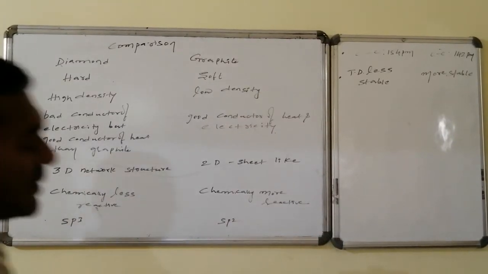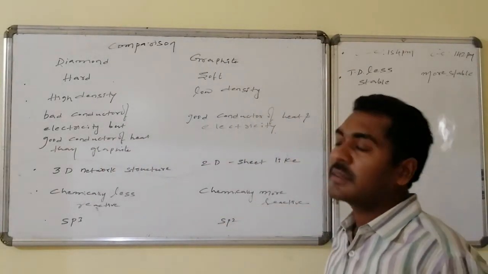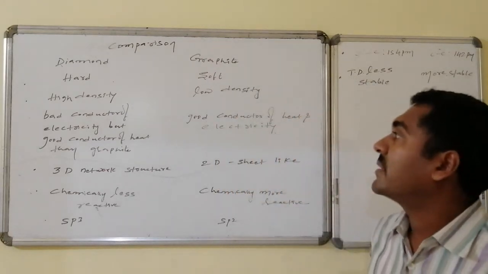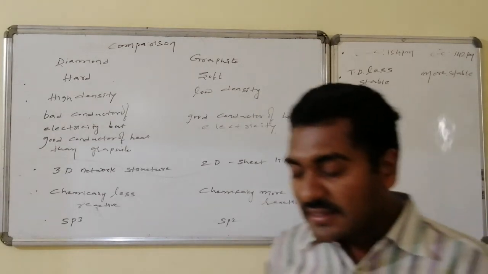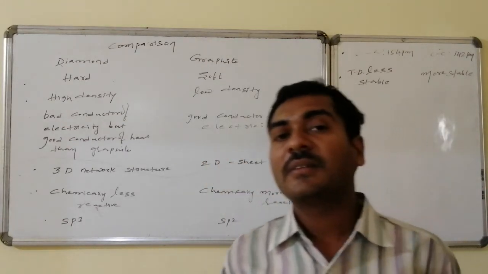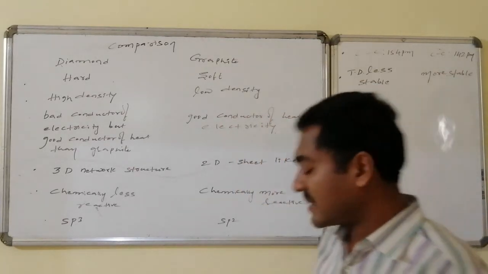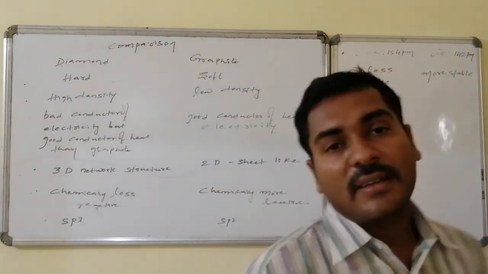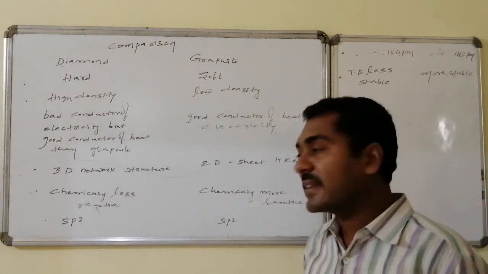Comparison between diamond and graphite. Diamond is the naturally known hardest material. Relatively, on comparison with the hardness of diamond, graphite is somewhat soft. Diamond has high density, whereas graphite has relatively low density. Diamond is a bad conductor of electricity but a relatively better conductor of heat than graphite, whereas graphite is a good conductor of both heat and electricity. Diamond has a 3-dimensional network structure, whereas graphite has a 2-dimensional sheet-like structure. Diamond is chemically less reactive, whereas graphite is relatively more reactive than diamond.